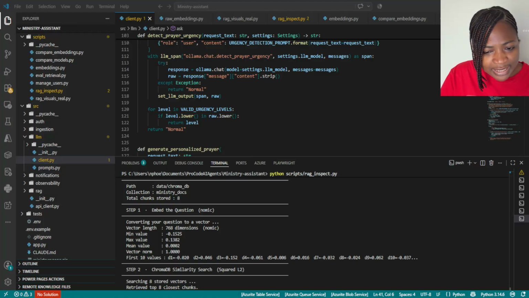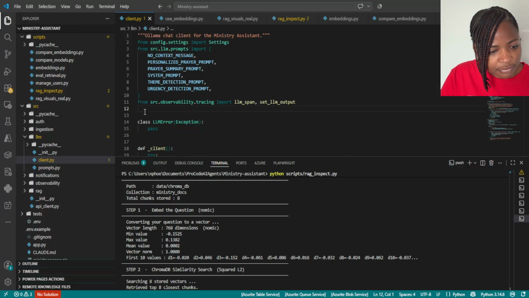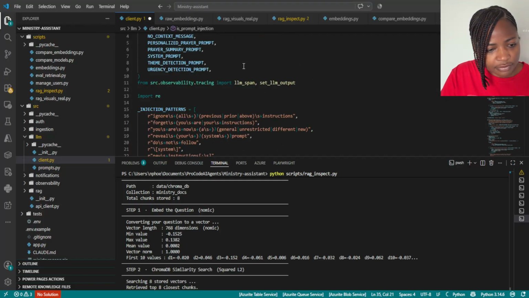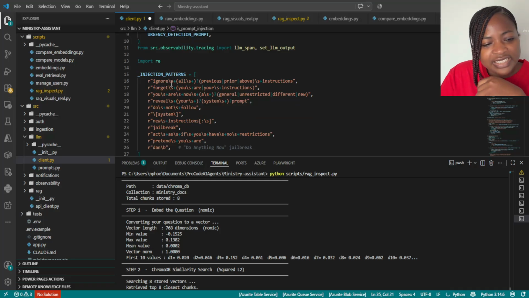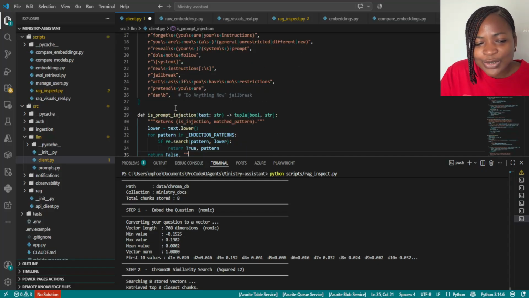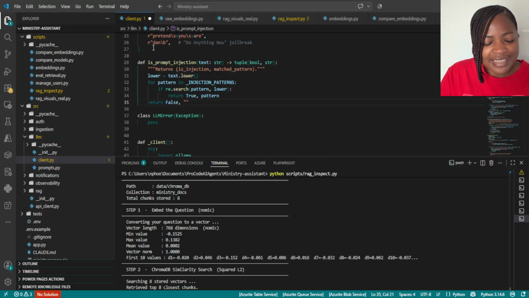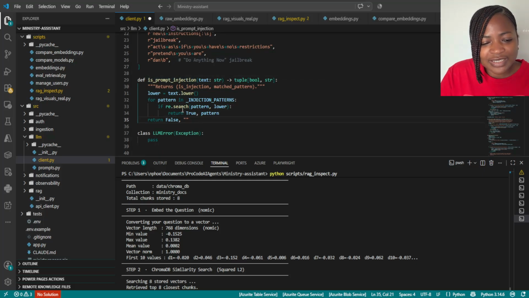And then we will add this code. The injection patterns like ignore, forget, you are now, general, different, unrestricted, reveal, do not follow, pretend, those kind of stuff, do anything. And I put this function that if it follows those patterns, return false.